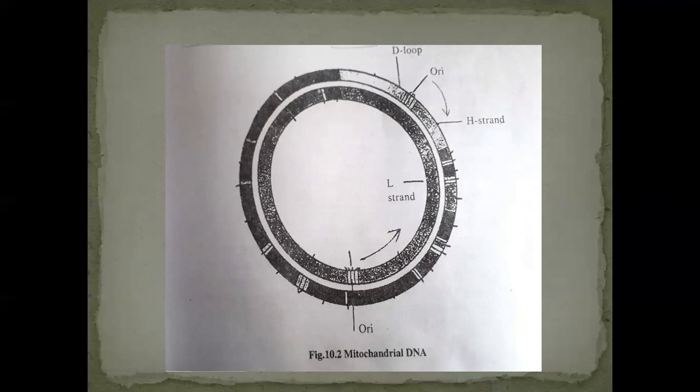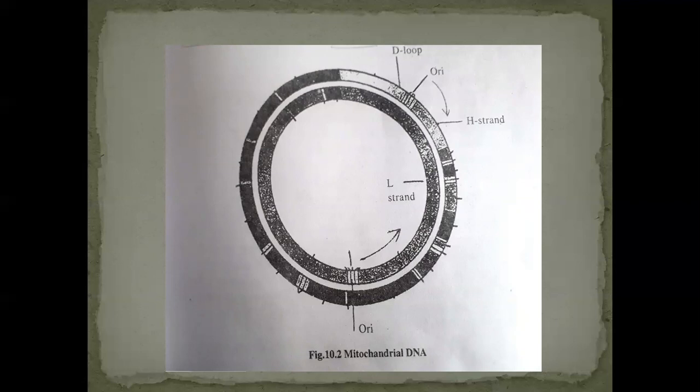So the first replication starts where? In the H strand, that is outer. It starts from the ORI site of the H strand and it continues till it reaches the ORI locus of the other strand, that is the L strand.